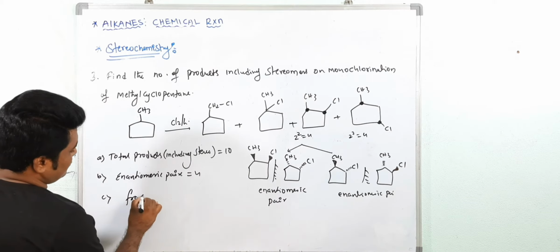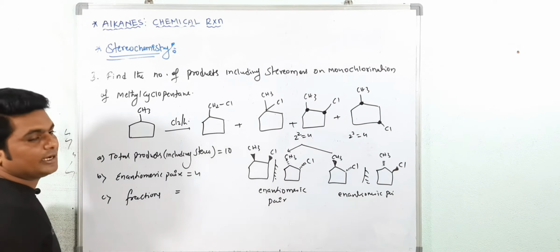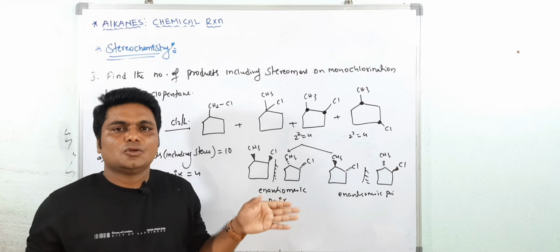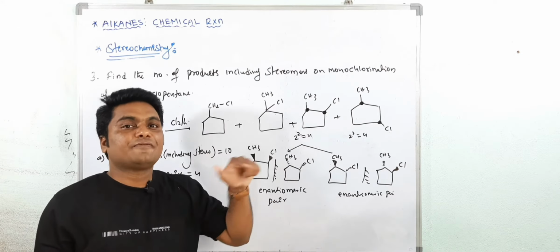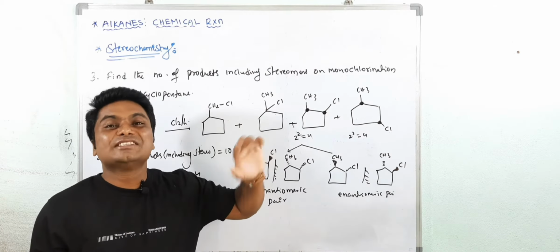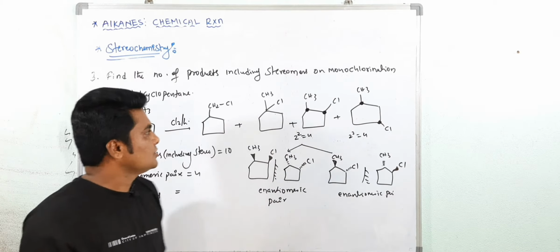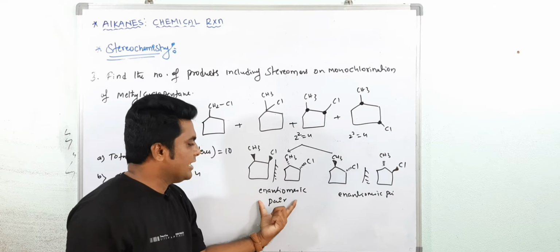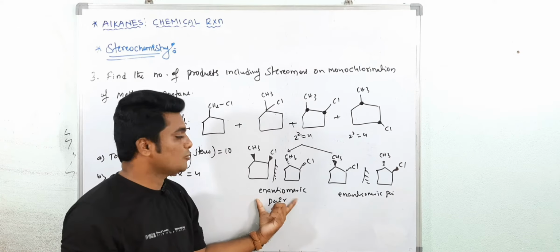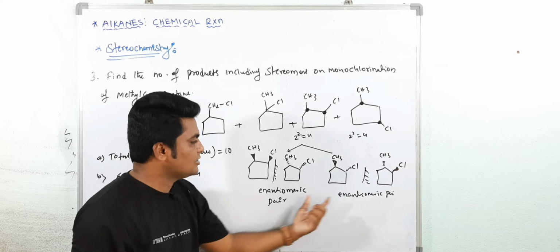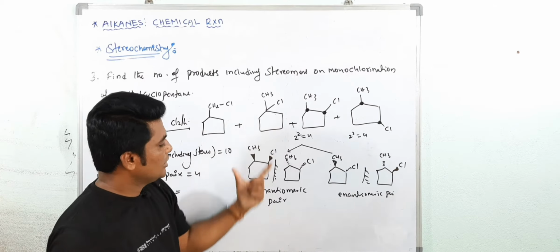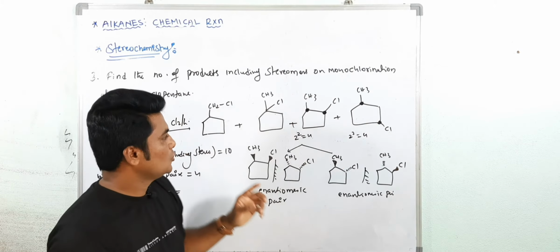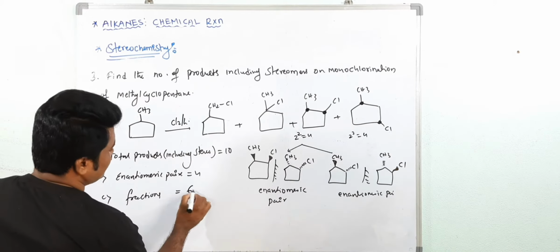How many fractions? See, how many fractions are you getting? Fractions means what? The compounds that can be separated on fractional distillation. So how many compounds can you separate by fractional distillation? See here 1, 2. Here 4 you are getting. In this 4, one enantiomeric pair comes out together because enantiomers have the same boiling point. See, this is 1 and this is 2 here. It means 1, 2, this pair 3, this pair 4. Here also 2 pairs. 6. Total 6 fractions you will get.